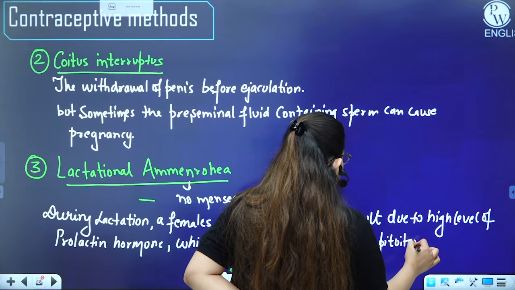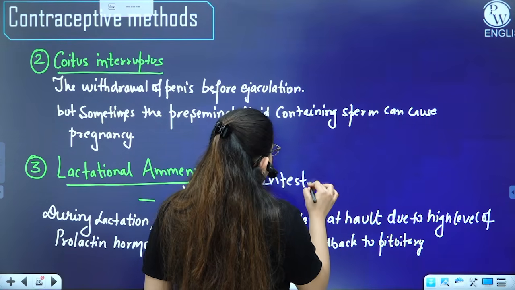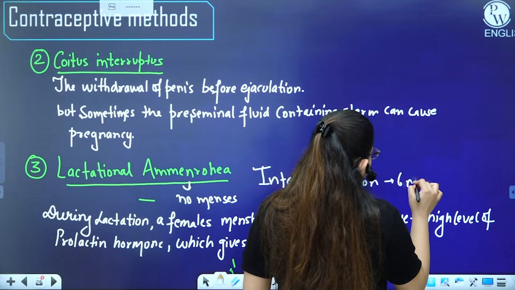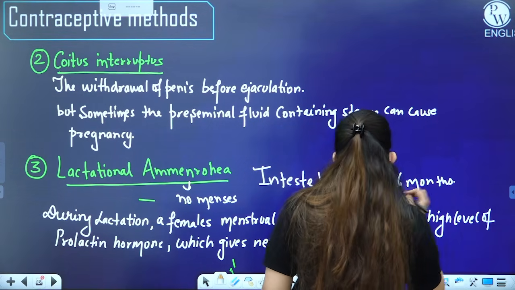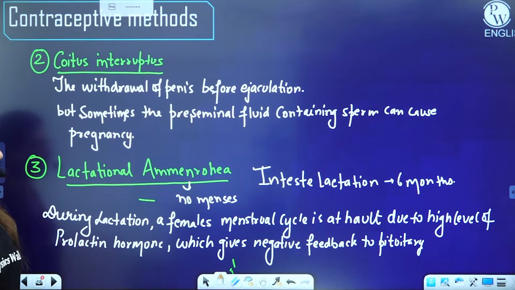So for how long does this work? The intense lactation is of 6 months. So for this time interval it may work, but there are bigger chances of failure as well, right?